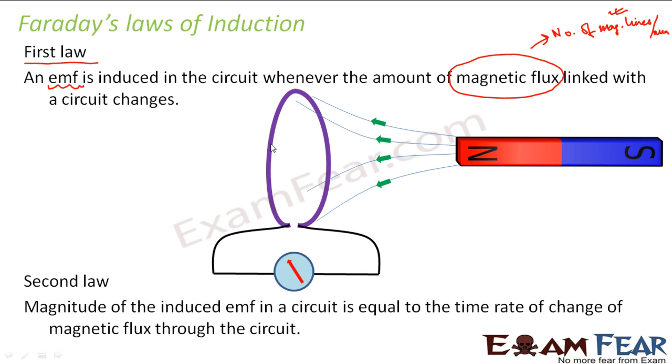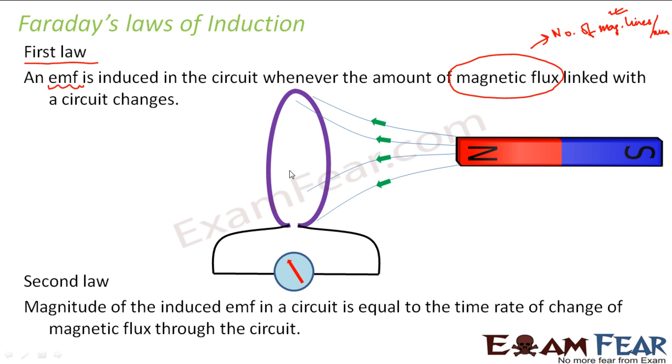Similarly, when you take this magnet away from this, again the number of magnetic lines linked with this circuit decreases. As a result, a change in magnetic flux happens and therefore an EMF is induced and a current flows through this circuit, or a current is induced in this circuit. So the current is induced. What is the factor that is responsible for the induction of current? It is the number of magnetic field lines. So now with this logic, you can explain all the three experiments which were performed by Faraday.